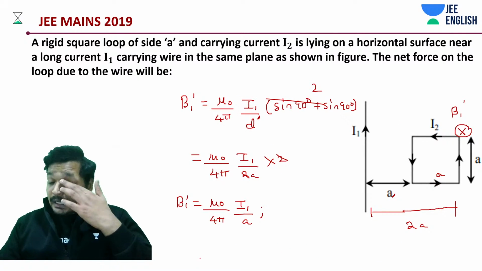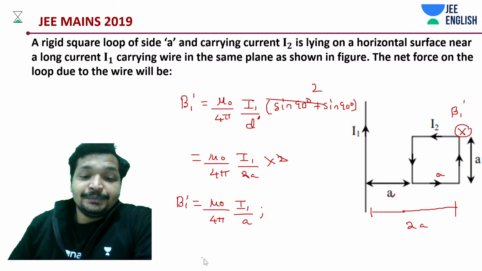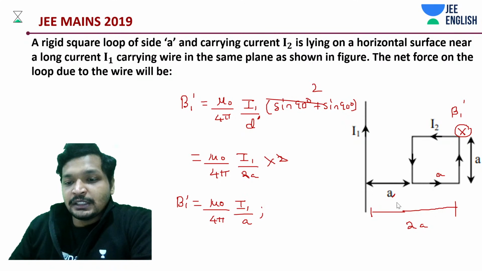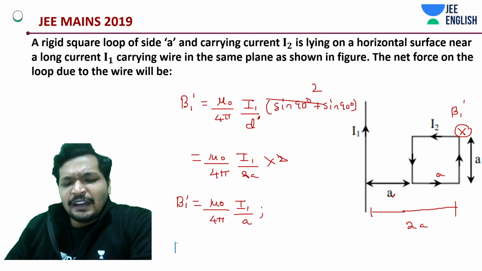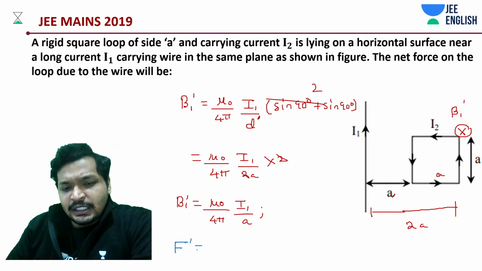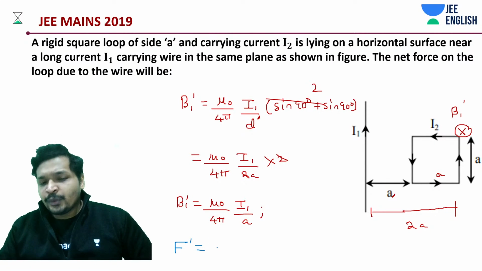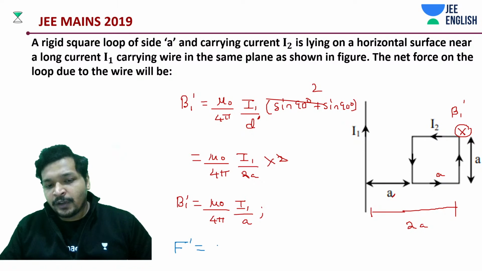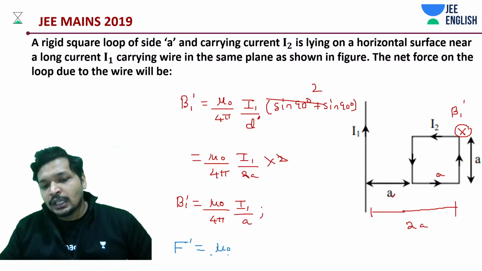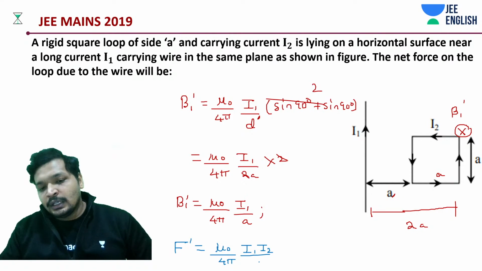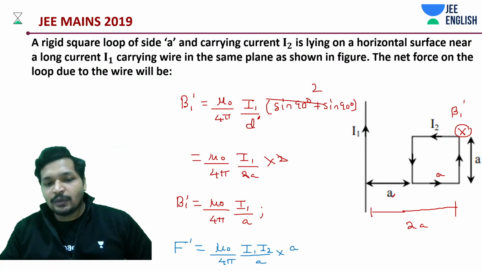If we took this as F, we'll take an F dash. And the value of F dash is how much? Simply said, very easy, it's going to be I into L into B. That is mu naught divided by 4 pi into I1 into I2 divided by A, into the length A. Let me remind you that.